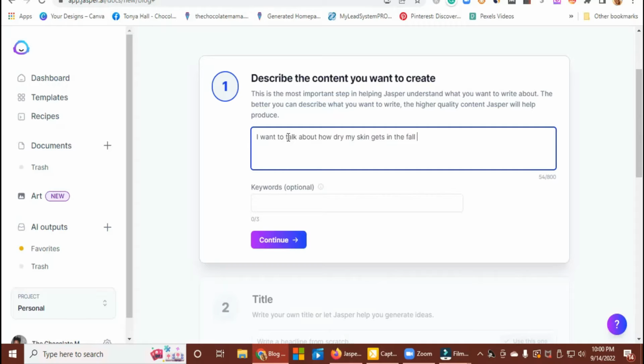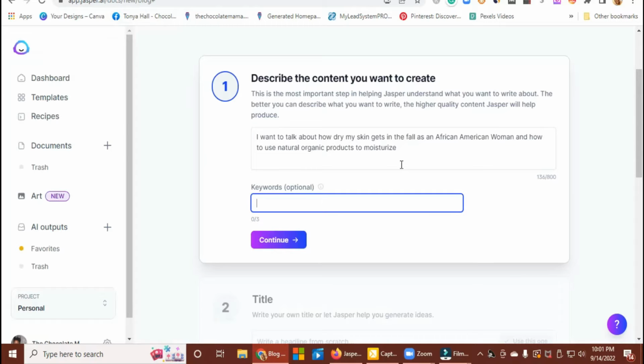I want to talk about how dry my skin gets in the fall as a woman, and how to use natural organic moisturizer. All right, moisturizer. That's what I'm going to say.